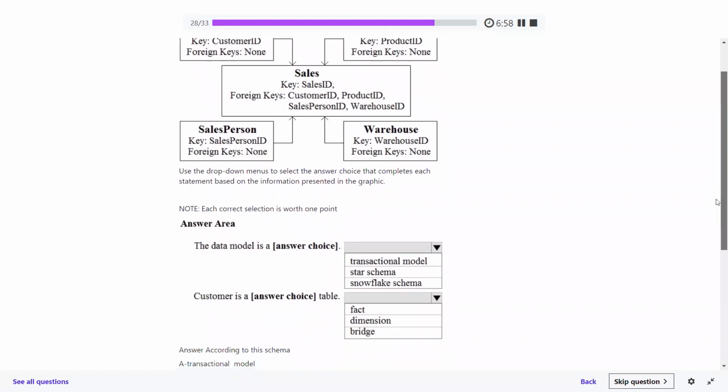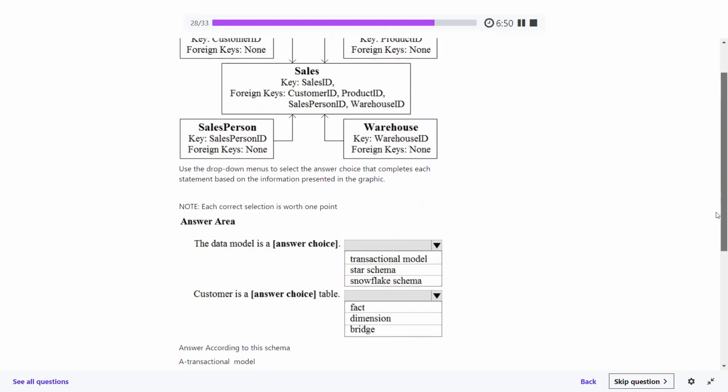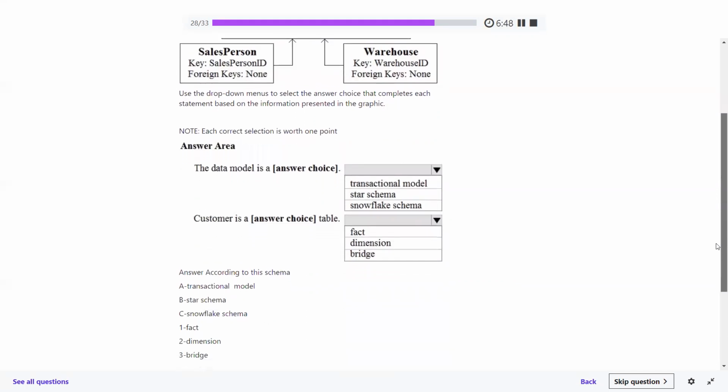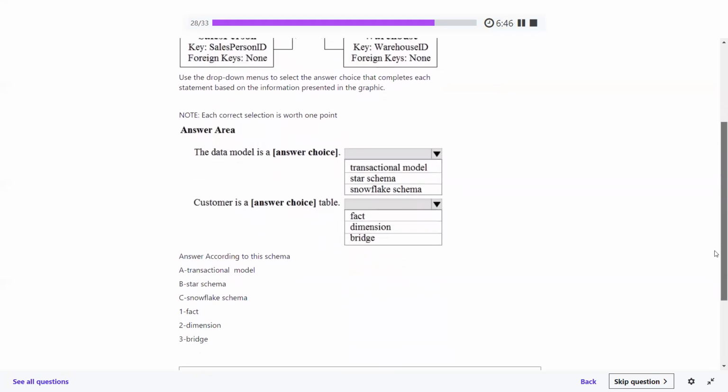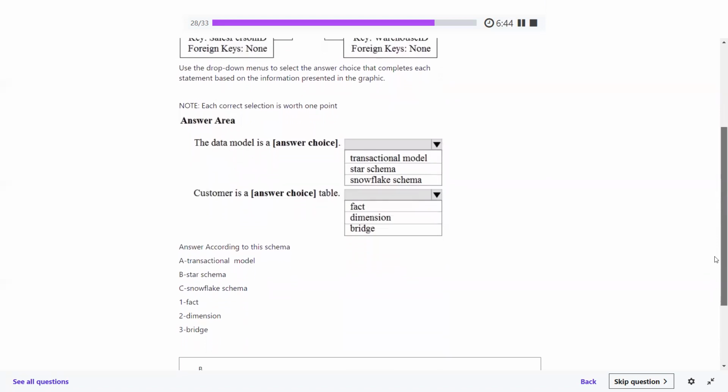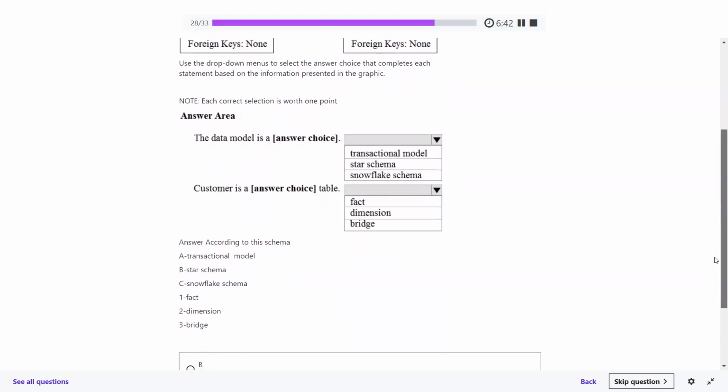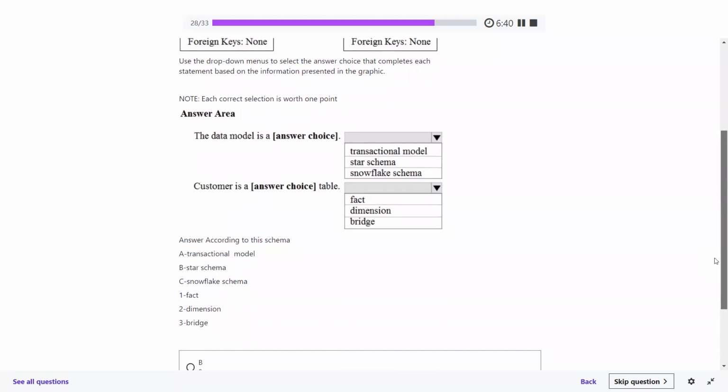There are options related to the schema. I need to understand the question first of all. It's the first time I have seen this type of question.